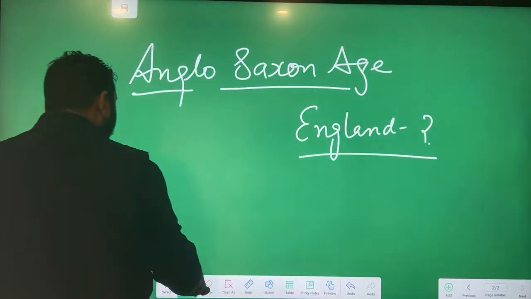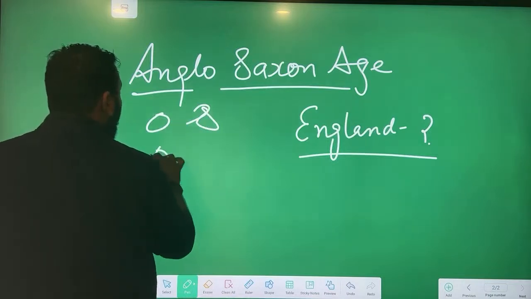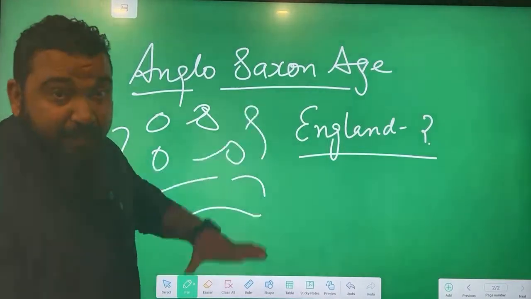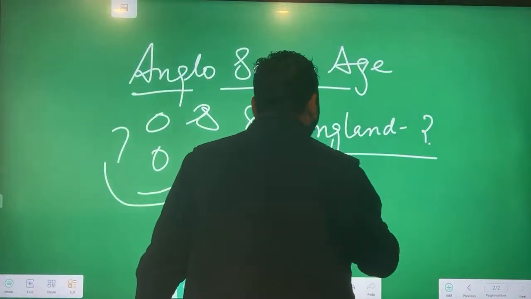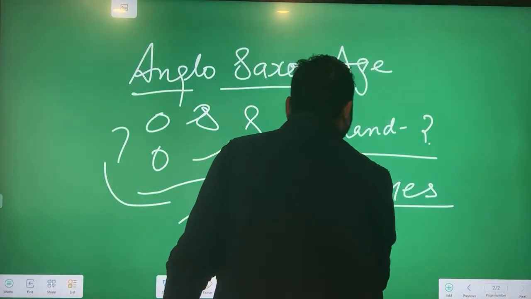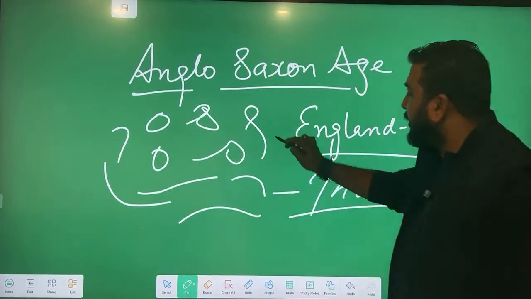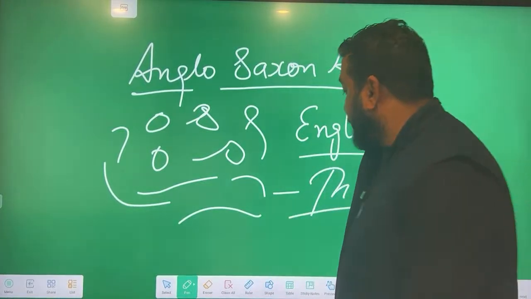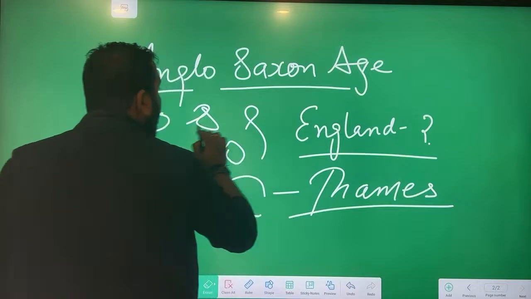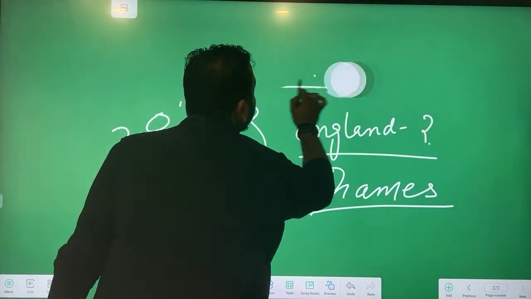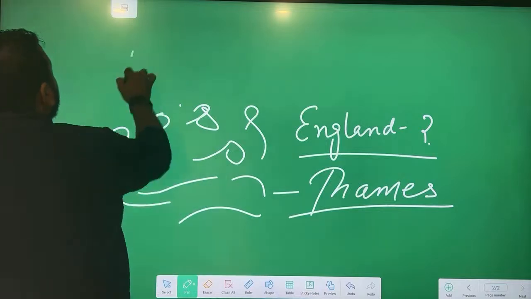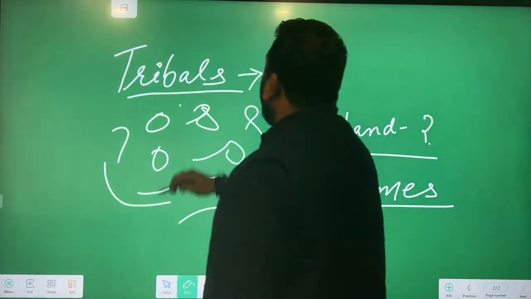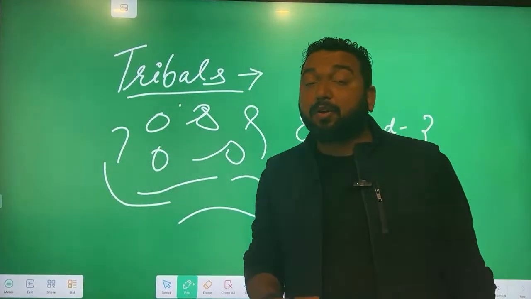So when you talk about England or Britain, it was not England actually when we were studying. In the beginning there was no England. There were small colonies, small areas, all surrounded like this. These different areas were actually around the river Thames. The Thames is the most famous river of London, of England. Around it there were small territories. All these territories were ruled by hundreds of tribes. And who lived in these small places? All these areas were in the control of tribals. So these tribals had control of small patches of land, called multiple areas.